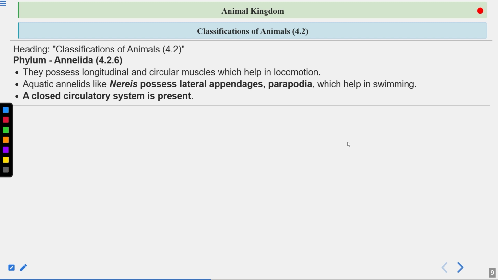Clear? So what is the role of this circulatory system? The circulatory system helps in the transport of nutrients as well as oxygen. Like blood, it carries the nutrients and the oxygen. It also carries the waste products with it. These waste products have to be eliminated out of the body, as well as the carbon dioxide. Clear? Now next.